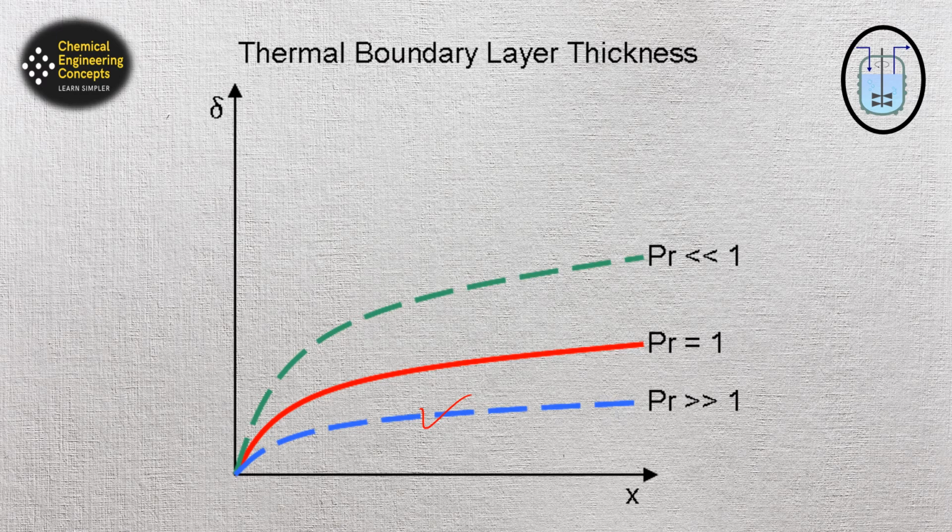So the thermal boundary layer will be thinner than the momentum one because the momentum effects spread more. If you talk about a smaller value of Prandtl number, that is this green curve, then the temperature flows more readily. So the momentum boundary layer will be thinner than the thermal one. And when there is an equivalent effect of both the thermal and momentum boundary layers, the Prandtl number will be equal to 1.